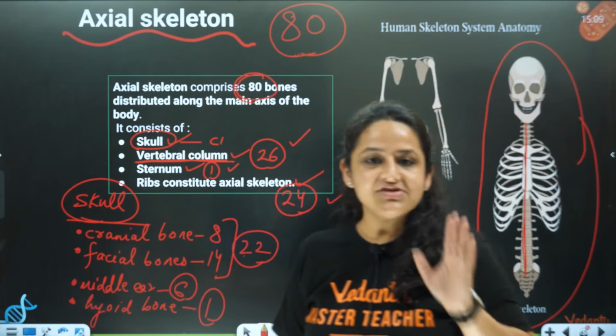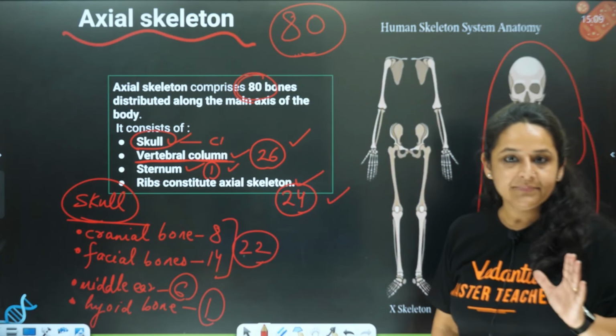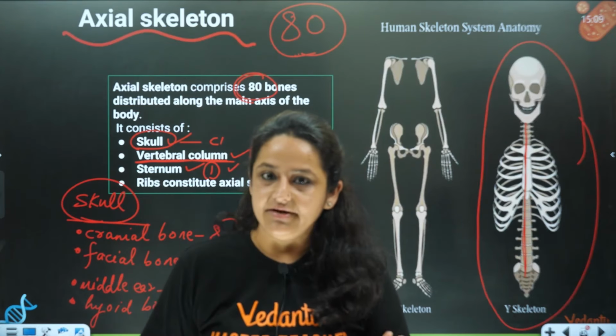Right? I hope this is clear. The axial skeleton is clear to everyone. All 80 bones are clear. Okay, so out of 206, 80 bones are the axial skeleton.